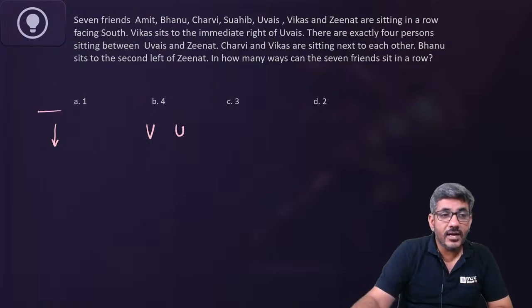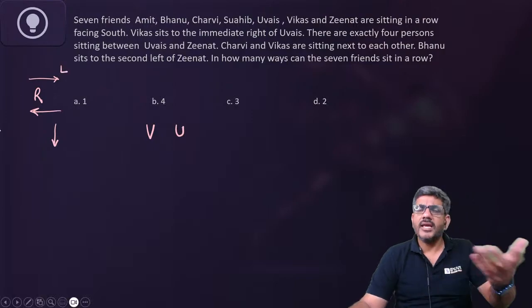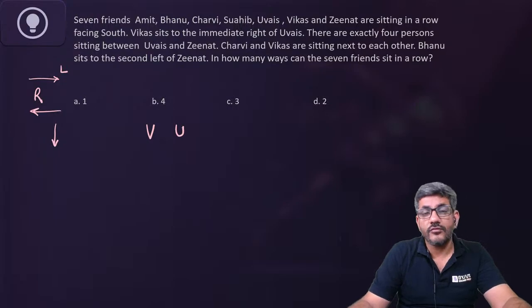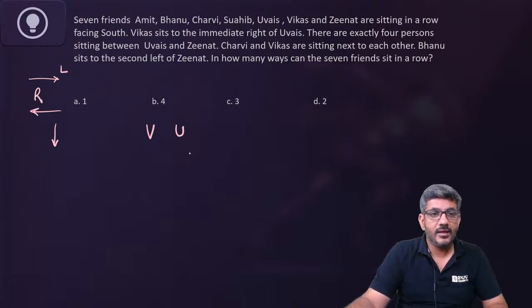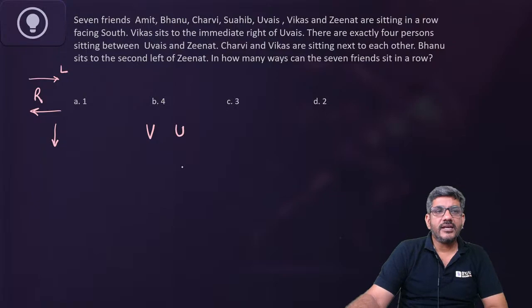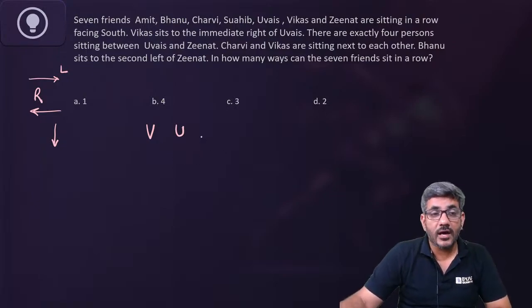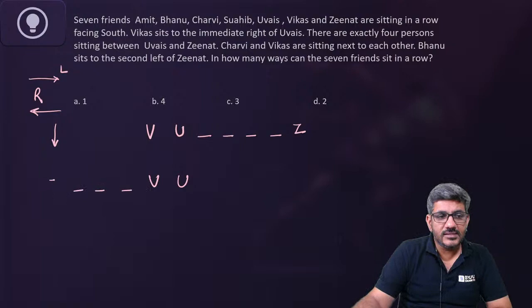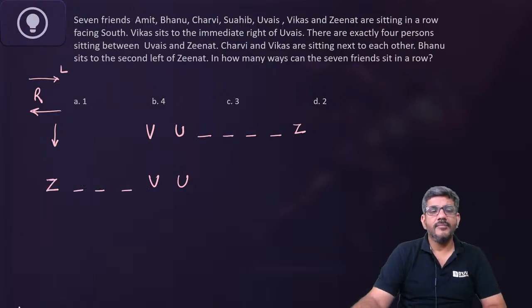तो right जो है ना आपका वो इस तरफ बनेगा और left जो है वो आपका इस तरफ बनेगा. एक ही बार लिख लीजिए तो काम आसान हो जाता है. So Vikas is to the immediate right of Uwais. So I have written it here. What next? There are exactly 4 persons sitting between Uwais and Zenith. Uwais और Zenith के बीच में 4 लोग हैं. So one possibility is 1, 2, 3, 4 and Zenith is here. Or the other possibility is 1, 2, 3, 4 and Zenith is here. That's also a possibility, right?